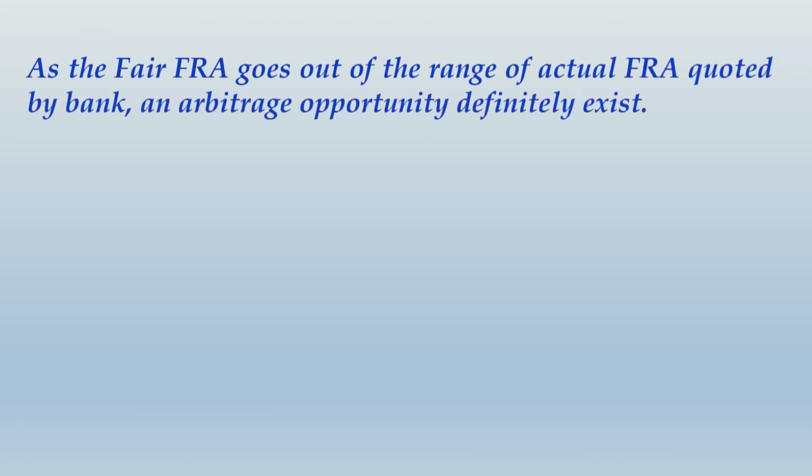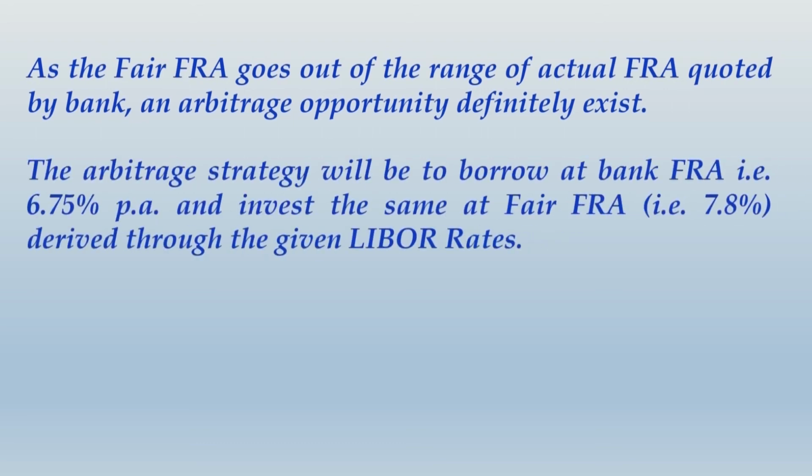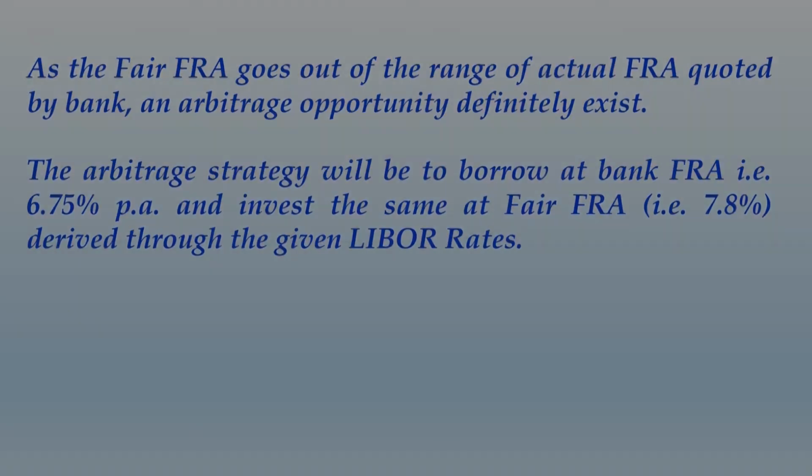So we would conclude, as the fair FRA goes out of the range of the actual FRA quoted by the bank, an arbitrage opportunity definitely exists. So we would compare that 7.8% with the higher rate quoted by the bank. If you look into the bank's rate, it is 6.5% to 6.75%, correct? Let me do one thing. Let me take your notice back to the question.